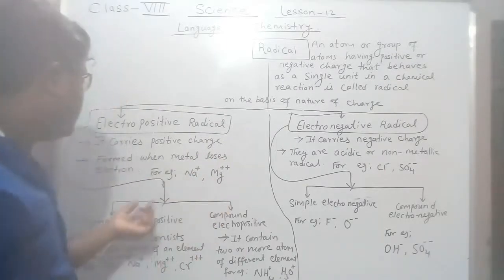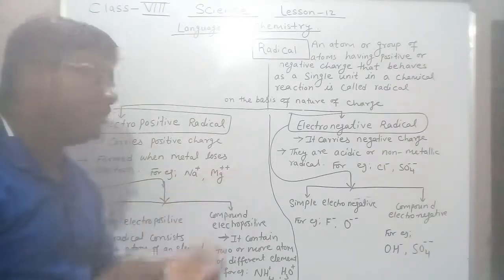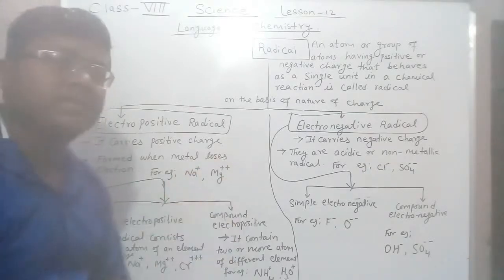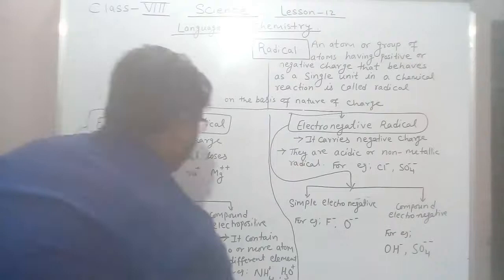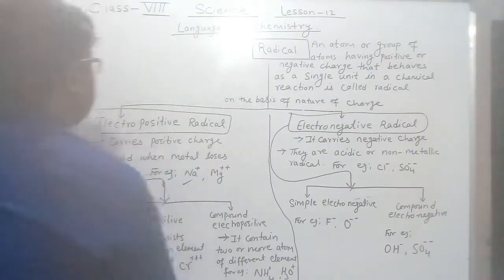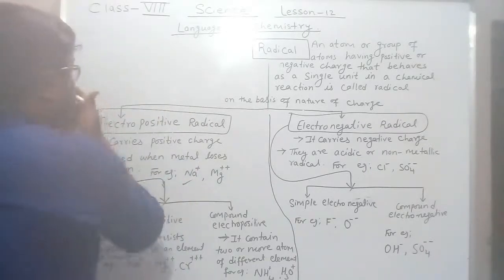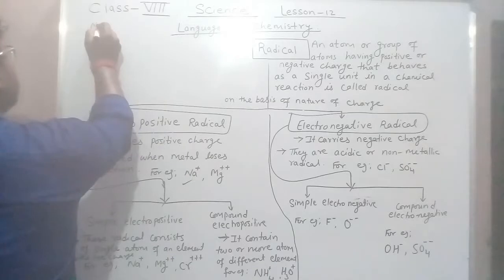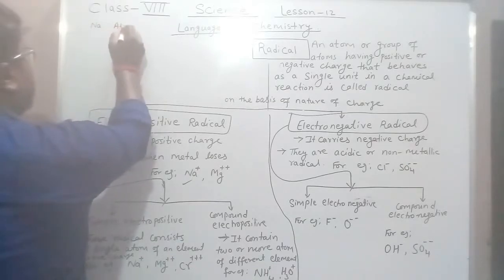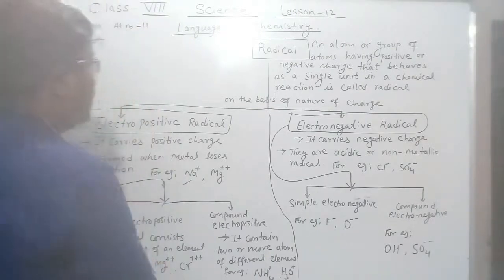For example, Na plus, Mg plus plus. So what do Na plus and Mg plus plus mean? Let me give you one example, Na plus. Na means sodium. Its atomic number is 11, so the number of electrons is 11.